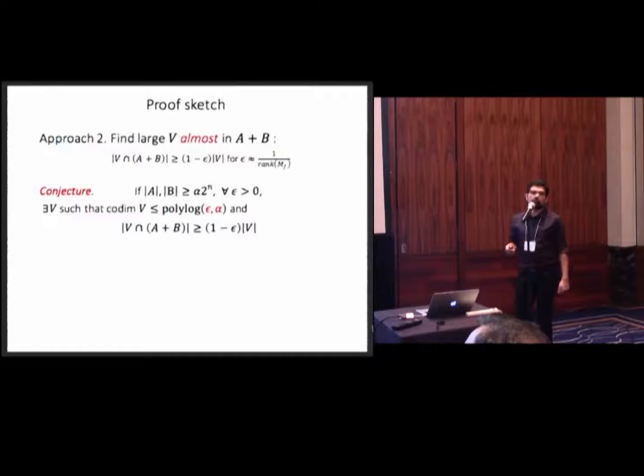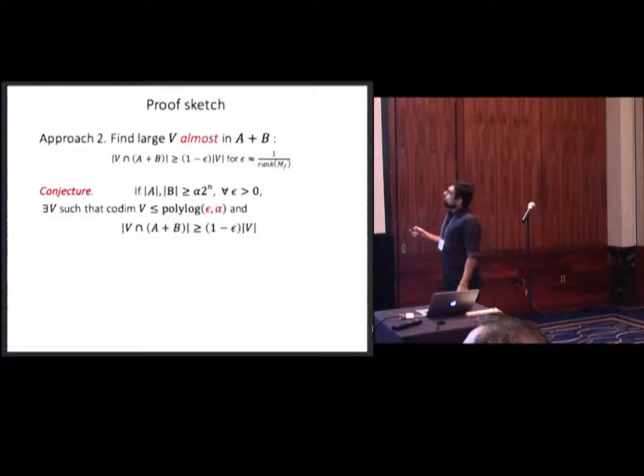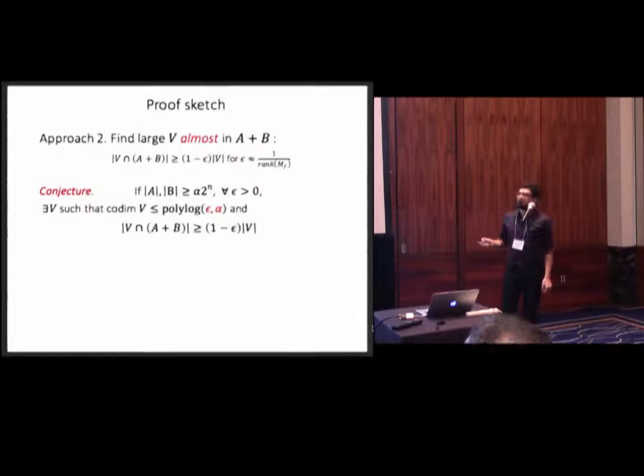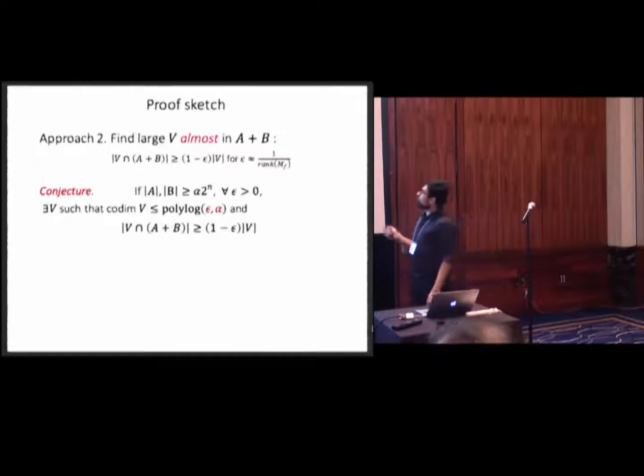So here's the conjecture. It says whenever you have two sets A, B that are at least like alpha fraction of all of your space, for every epsilon you could find a subspace inside A plus B, almost inside A plus B, like 1 minus epsilon fraction, such that codimension of your subspace is bounded by a polylog of the error parameter and the density of your sets. This is a very interesting question that we don't know how to prove, so we can use this approach.